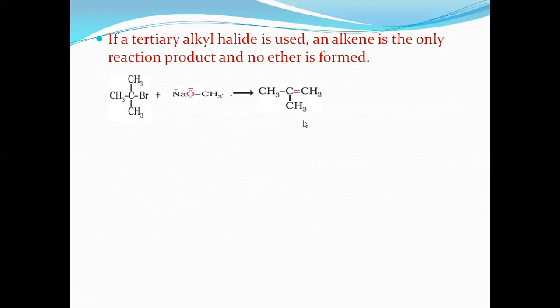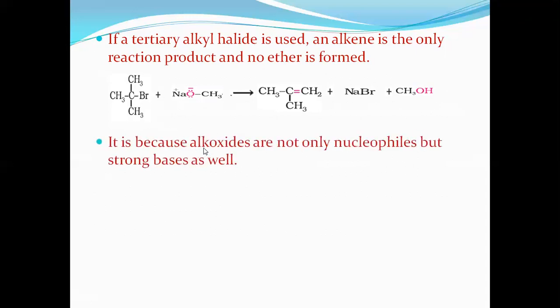It gives alkene and sodium bromide. This is the difference we have to observe. Here we will get alkene and alcohol separates out when tertiary alkyl halide is used. It is because alkoxides are not only nucleophiles but strong bases as well. Whatever sodium alkoxide we use, it is not only a nucleophile, it also acts as a strong base.